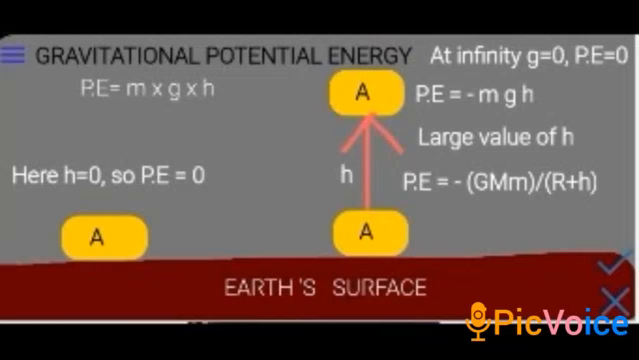Good evening, students. Today we will study gravitational potential energy. What do you mean by this? Now, in your earlier standards, you have studied that mechanical energy is of two types. One is kinetic energy and one is potential energy.